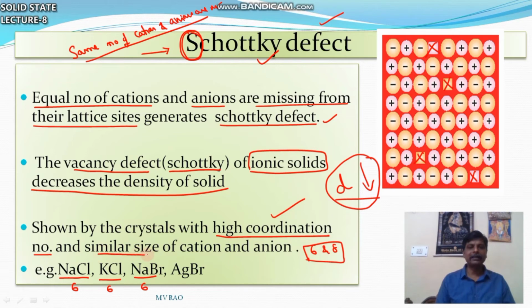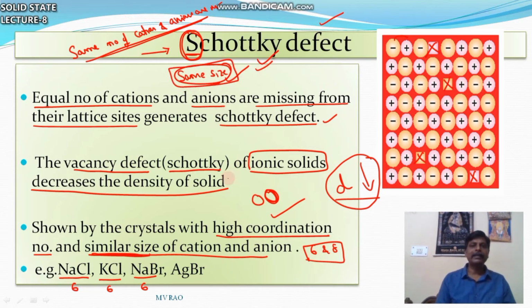And the cation and anion are of similar size. Here you can find the size of cation and anion is nearly the same, or the difference should be small. So Schottky defect: the same number of cations and anions are missing, with nearly the same size of cation and anion, and it decreases density. It is also considered a vacancy defect.